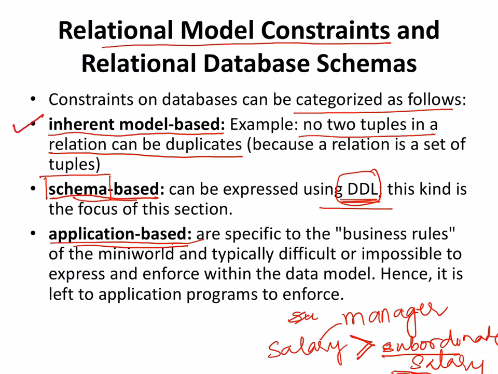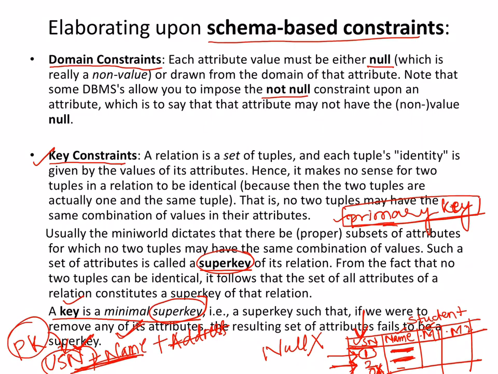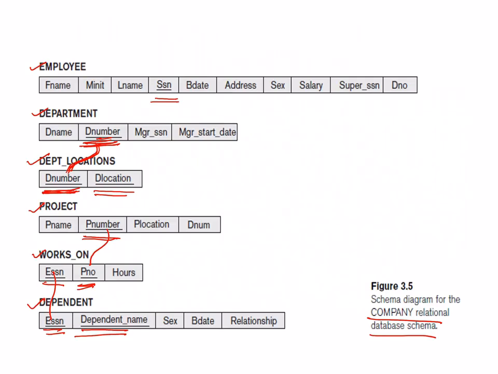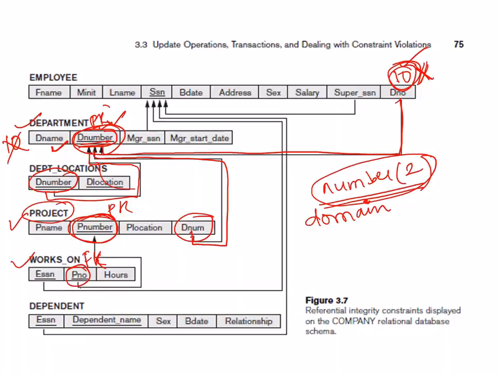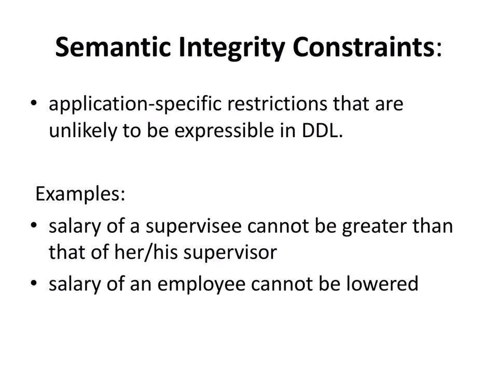One was inherent constraint, one was schema constraint, one is application based constraint. Inherent constraint we have understood, schema constraint is what we were doing, and now we are talking about the semantics, as in application based. So there were three constraints that we saw. One was inherent constraint, that is inbuilt, by default, like a primary key cannot be null. These are there by default.